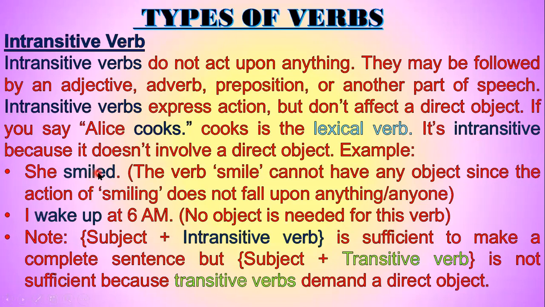Example: she smiled. It is intransitive. The verb smile cannot have any object since the action of smiling does not fall upon anything or anyone. I wake up at 6 a.m. No object is needed for this verb. That's why it is intransitive. Note: subject plus intransitive verb is sufficient to make a complete sentence, but subject plus transitive verb is not sufficient because transitive verbs demand a direct object. A transitive verb needs an object and an intransitive verb does not need an object.